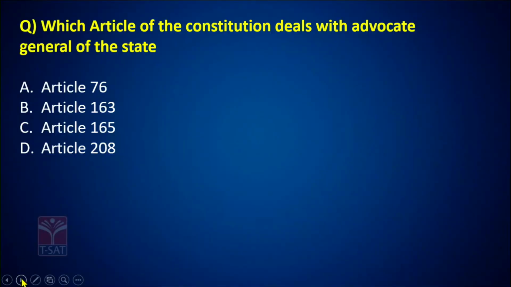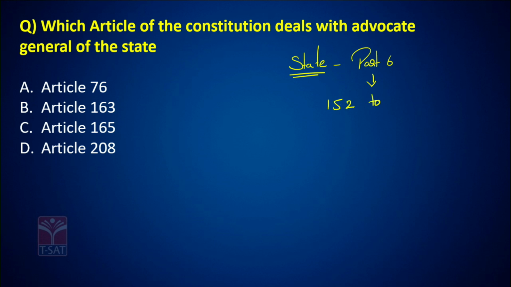Which article of the Constitution deals with the Advocate General of the state? The state is discussed in Part 6 of the Constitution from Article 152 to 237.